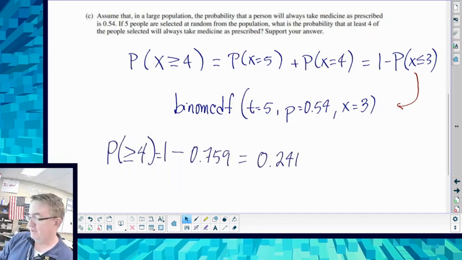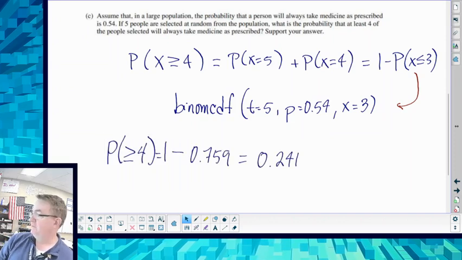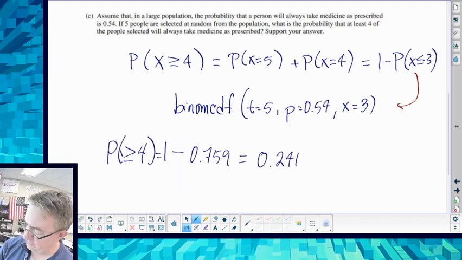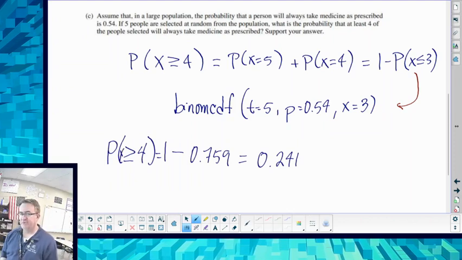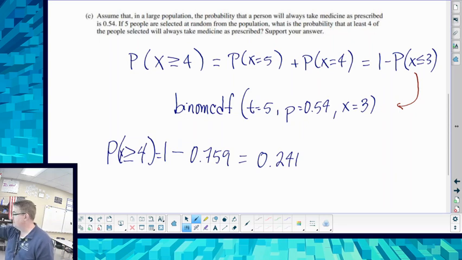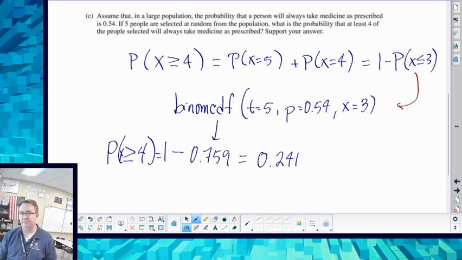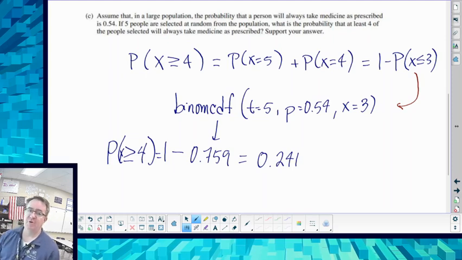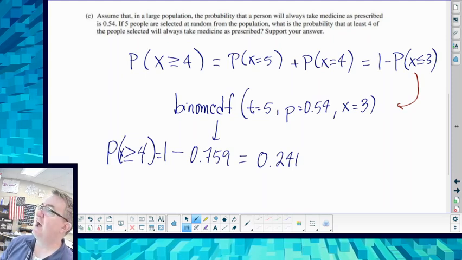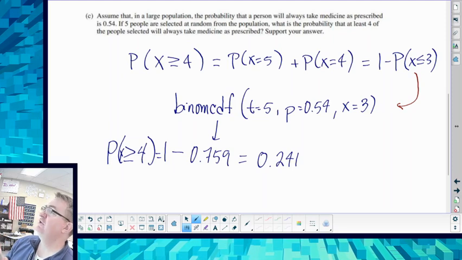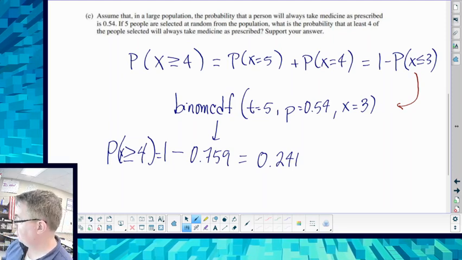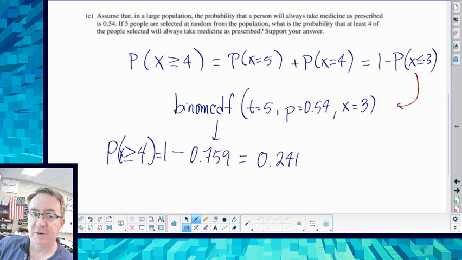Your final answer then is going to be this. The probability that X is greater than or equal to 4 is going to equal 1 minus what this answer was, which is 0.759. So it turns out that the probability of having 4 or 5, that at least 4 of the people will always take their medicine, is going to be 0.241.